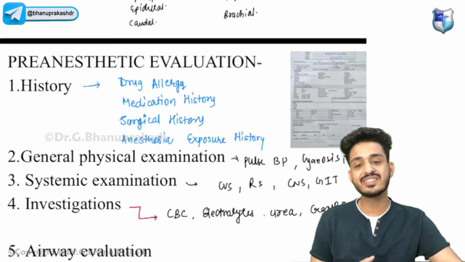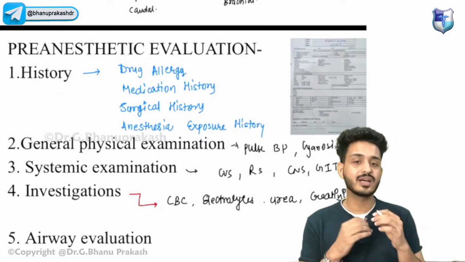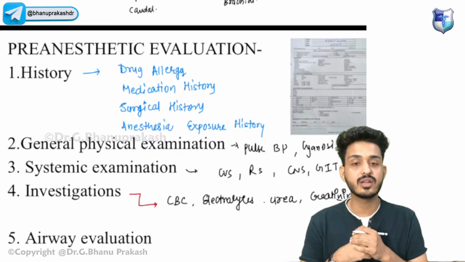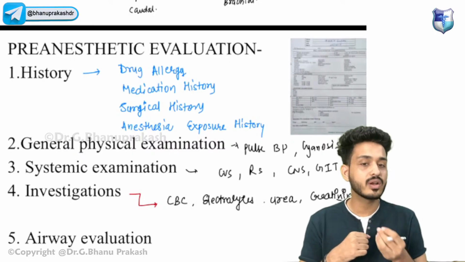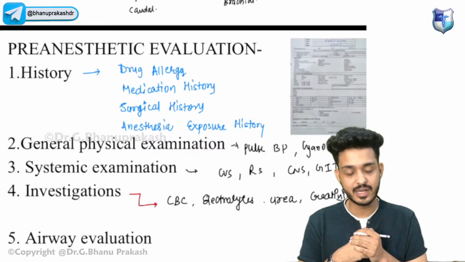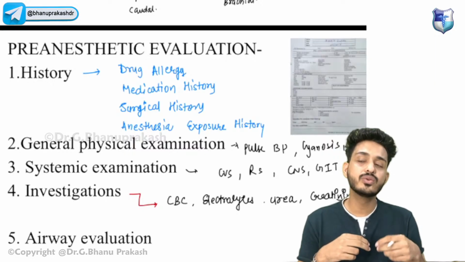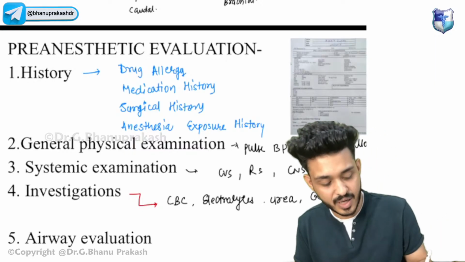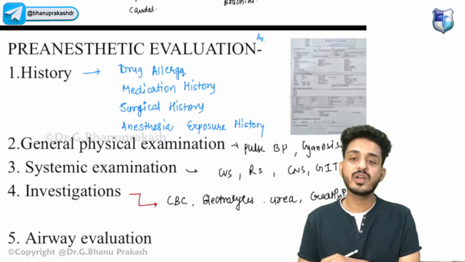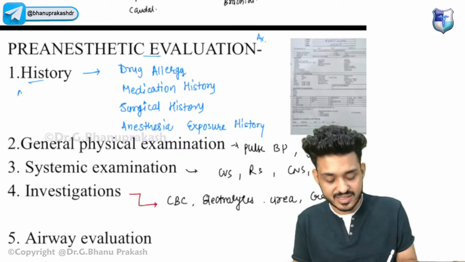So try to understand what will happen whenever a patient is coming to you. For example, there is a patient who is coming to you for cholecystectomy. He is having some problems, and he is coming to you for some kind of surgery, right? So now what will you do? You will not directly operate on the patient. You will send the patient to the anesthesia department first, and they will do something known as pre-anesthetic evaluation. They will be taking the history. They will be asking the name, age, and sex of the patient.